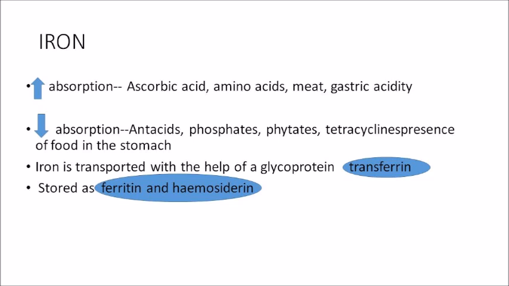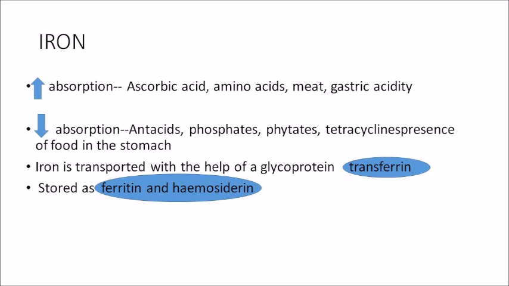Phosphates and phytates are 2 compounds that reduce the absorption. Phytate is present in tea. So if you consume tea along with a diet containing iron, it is going to reduce the absorption of the iron. Then tetracyclines are also going to reduce the absorption.